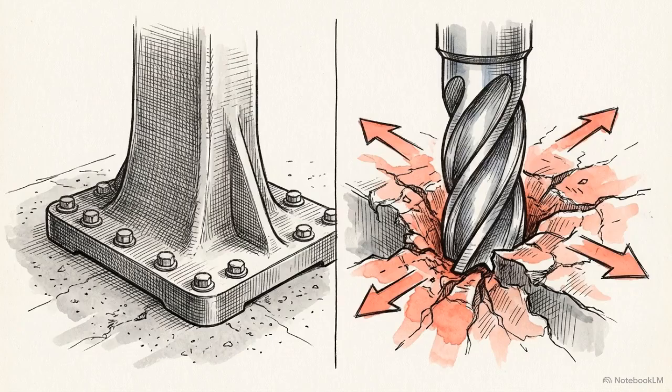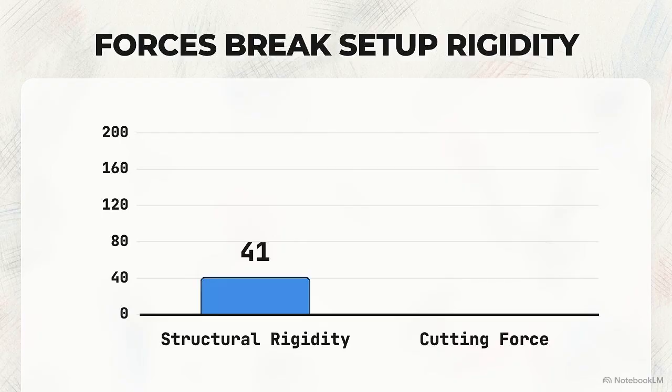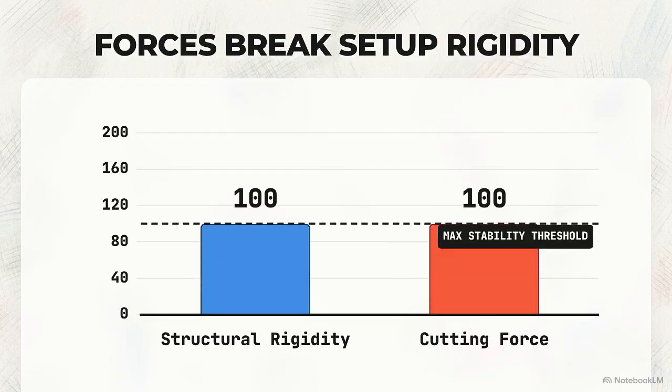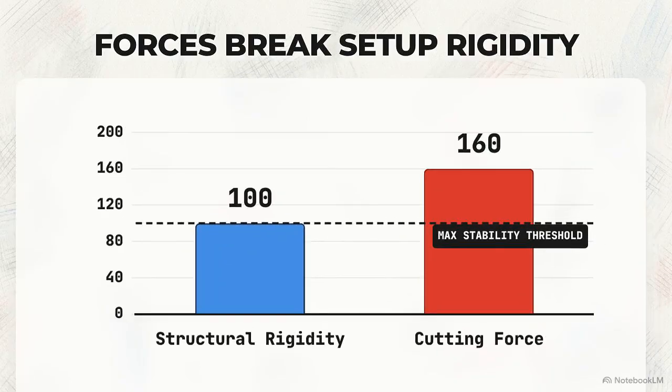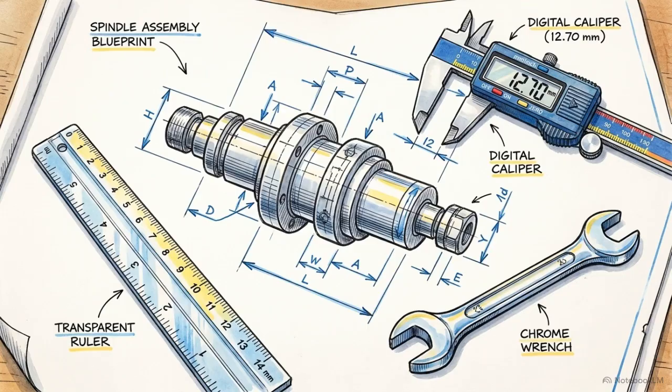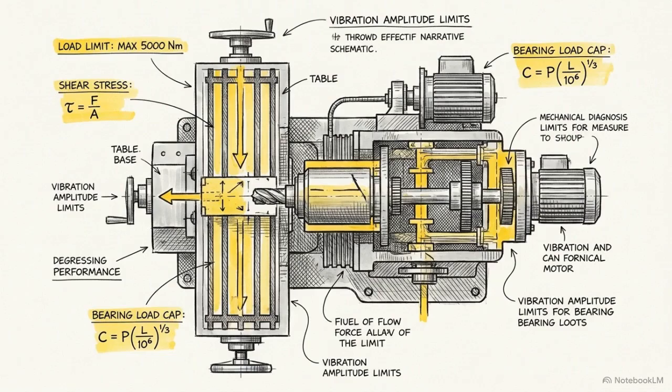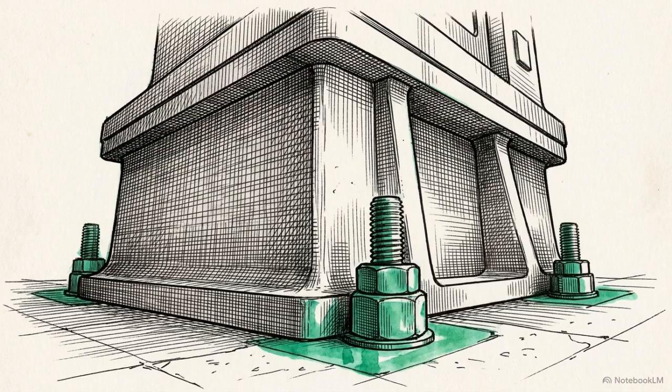At its core, chatter is a physical mismatch. It occurs when the applied cutting forces exceed the structural rigidity of the machine setup. Chatter represents a predictable structural failure that we can systematically diagnose and eliminate through mechanical adjustments. To diagnose the failure, we have to look at the baseline equation of machining stability. The machine's overall rigidity must be strong enough to withstand the required cutting force.